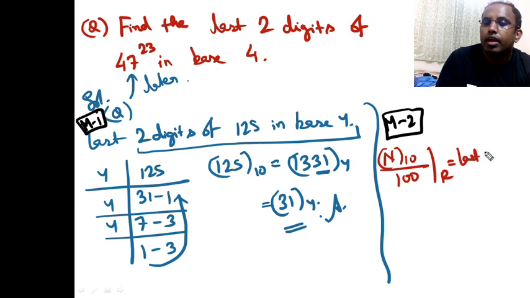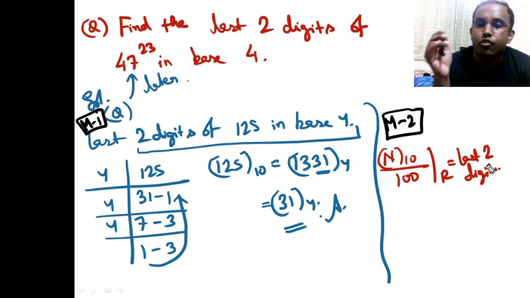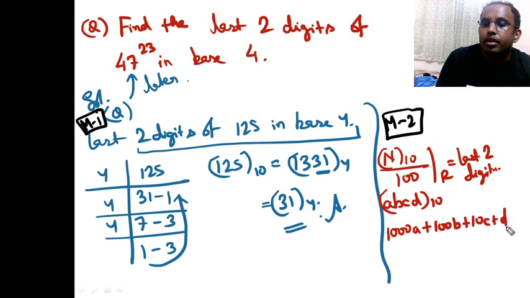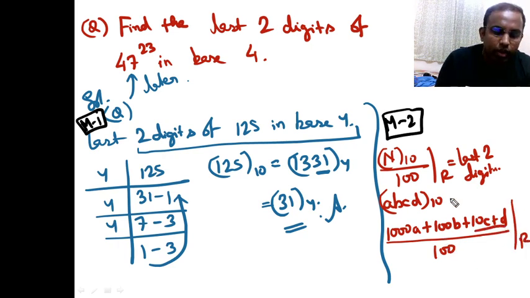Is correct, right? It gives you the last two digits. This is the formula we follow to calculate the last two digits: divide by 100, take the remainder. Because if we have a number, let's say ABCD in base 10, it becomes 1000A plus 100B plus 10C plus D. If I divide by 100 and take the remainder, 100 by 100 leaves remainder 0, 1000 by 100 leaves remainder 0, so all of those become 0. Had it been a bigger number, it would all be 0.